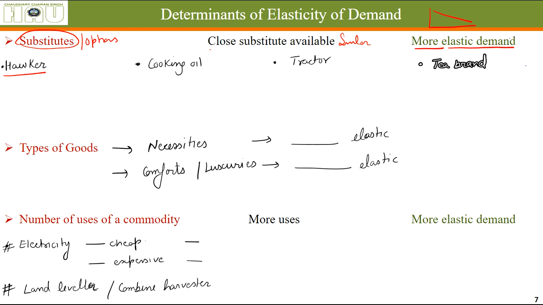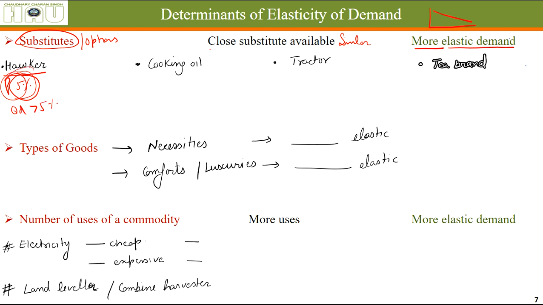Let's say a hawker. There are tens of hawkers coming. A street hawker is trying to sell you vegetables by moving here and there in the colony, or there are many sellers of vegetables in a vegetable market. So if one of them increases the price of their vegetables by 5%, there are many other options for the consumers. They can go to the other ones. There is no need to get vegetables from an expensive hawker when you can just find another one who is selling the same vegetables at a cheaper price. So his quantity demanded will reduce by more than 5%.